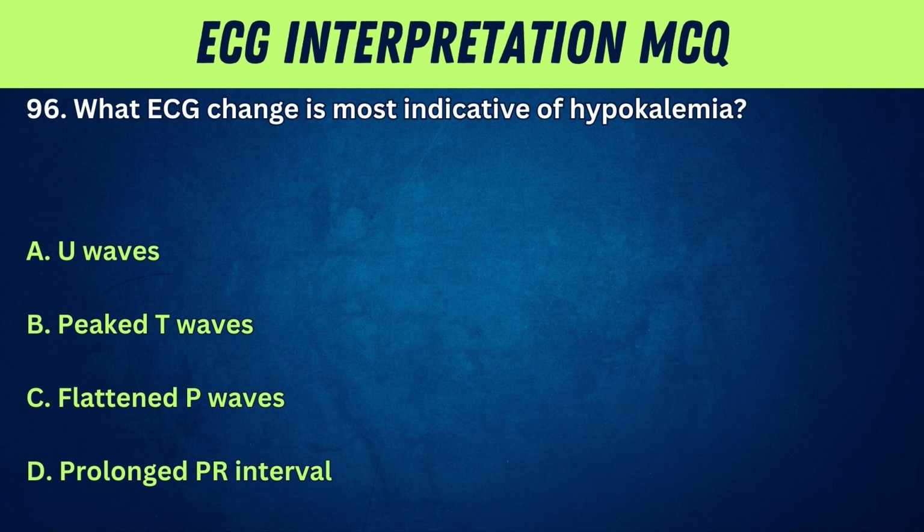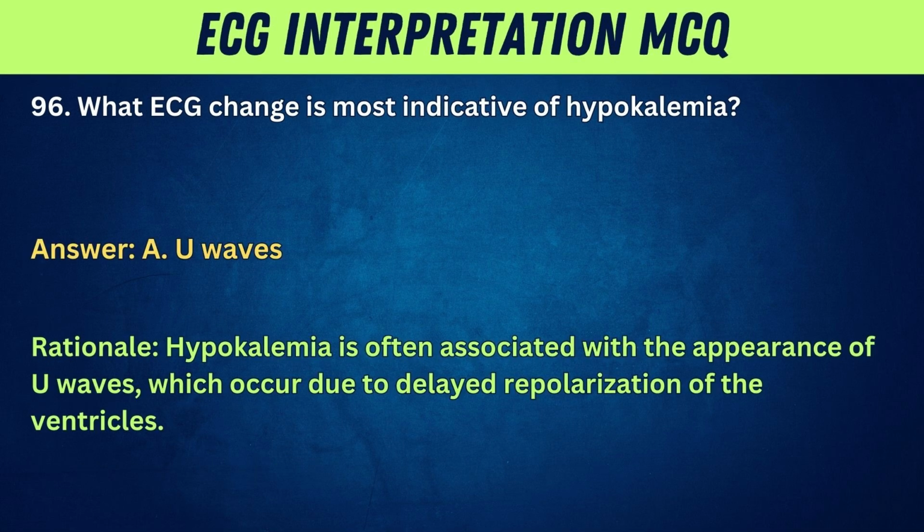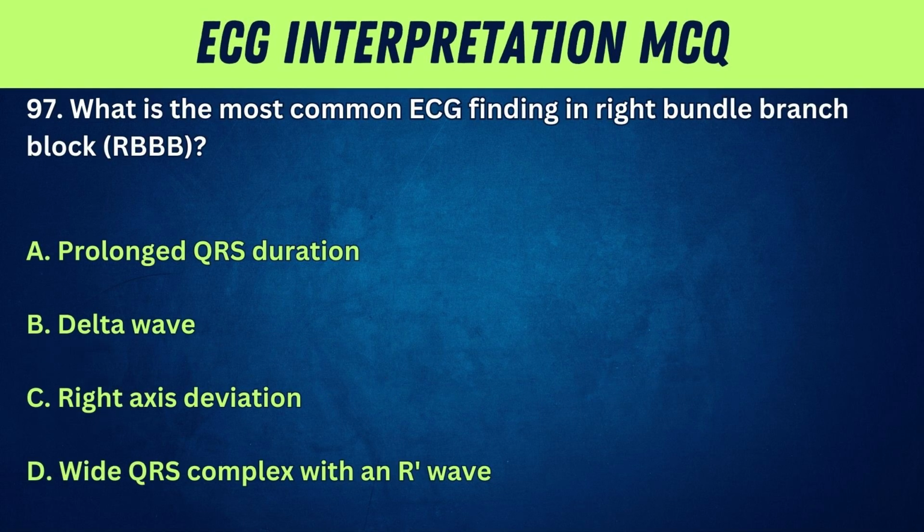96. What ECG change is most indicative of hypokalemia? A. U waves. B. Peaked T waves. C. Flattened P waves. D. Prolonged PR interval. Answer: A. U waves. Rationale: hypokalemia is often associated with the appearance of U waves, which occur due to delayed repolarization of the ventricles.